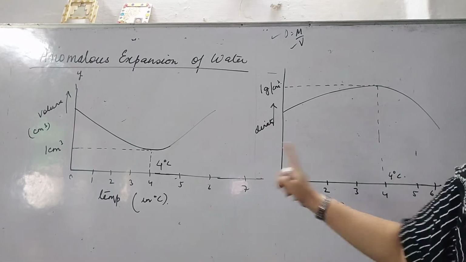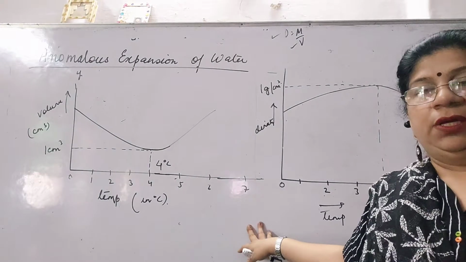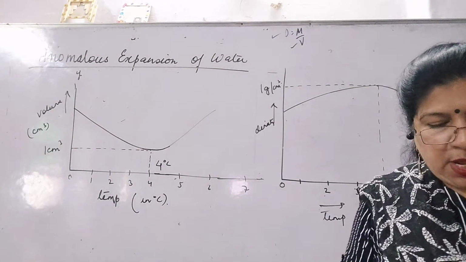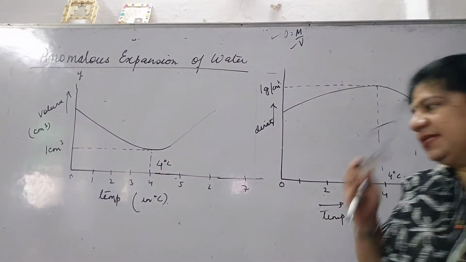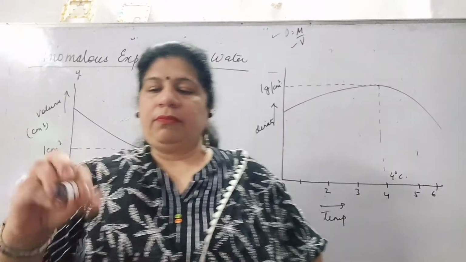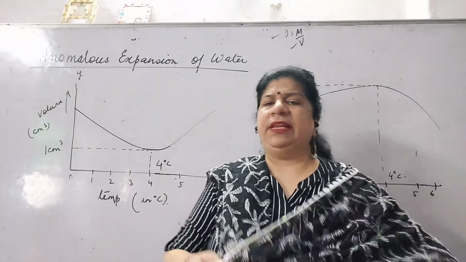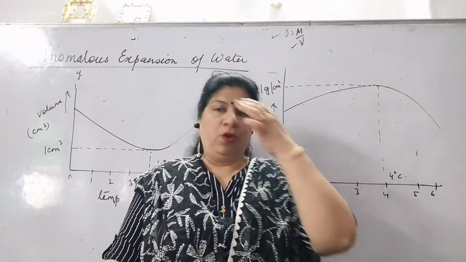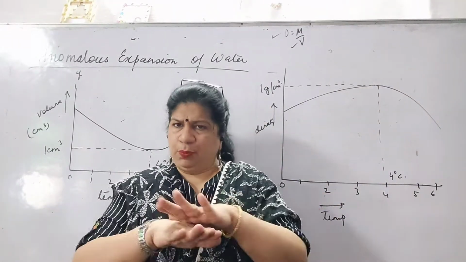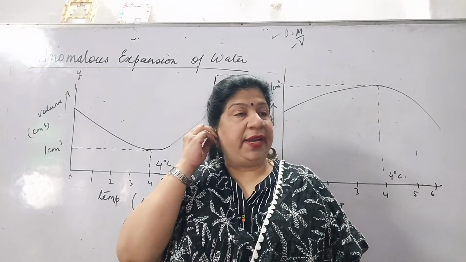Now this is the graph plotted in between. This graph has to be taken down. Either you take it down from the board or you take it down from your book itself. The graph is important. Now we are having small examples, and the most important example is that you must have observed, if you have not observed then you have seen in Geographical Channel and all, that no matter the water, the surface of the water is having ice, पूरा ice जमा है, but still नीचे जो होता है वहाँ पानी होता है, and the aquatic animals are